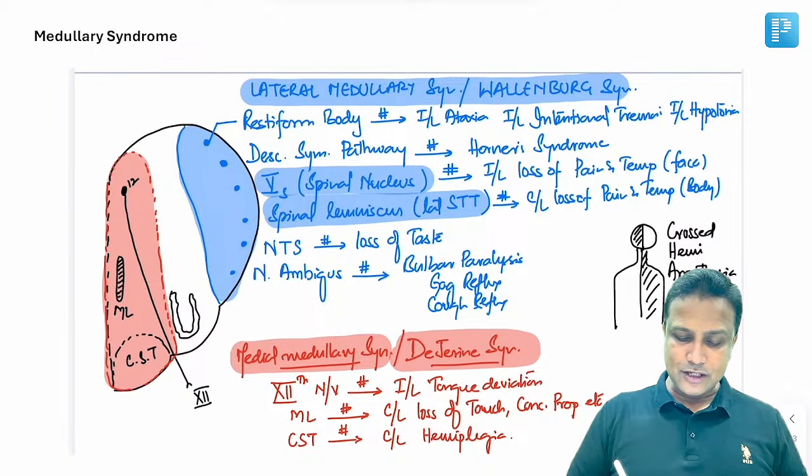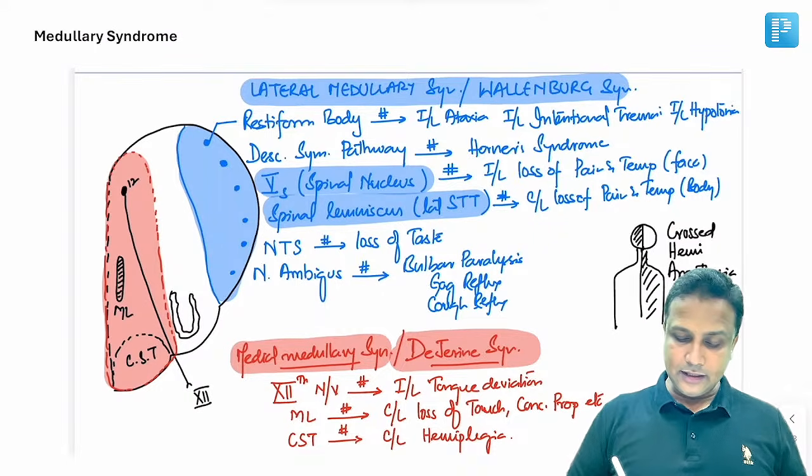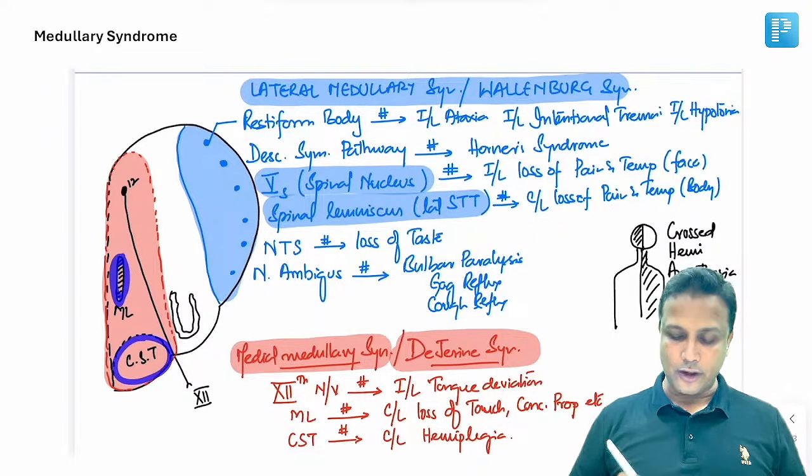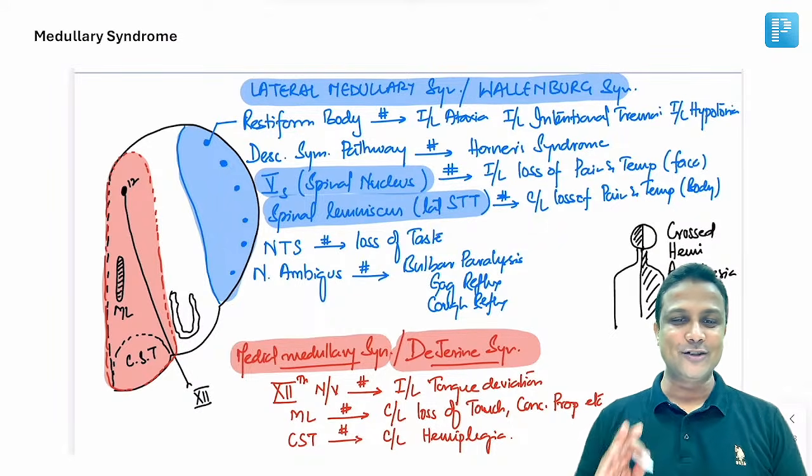In the medial part, you're able to see the 12th nerve. The 12th nerve is going to come out between the pyramid and olive, I had told you. Done. And then there is a medial lemniscus here, as well as the corticospinal tract or pyramidal tract passing. All these structures will be involved here.